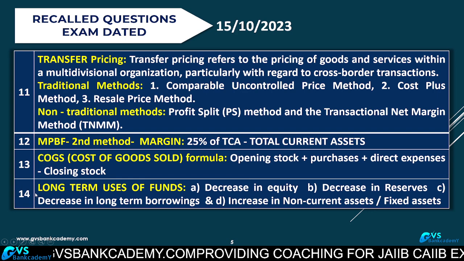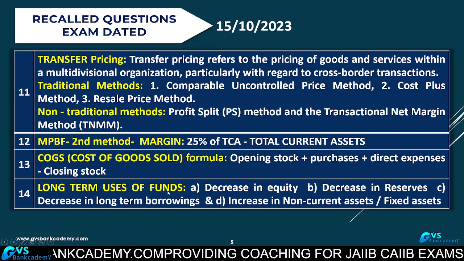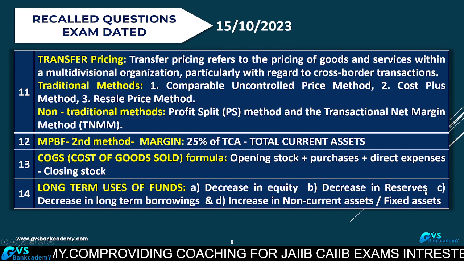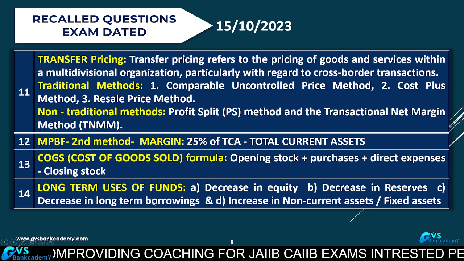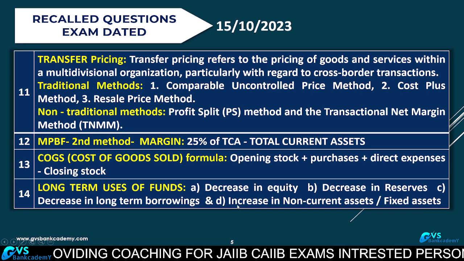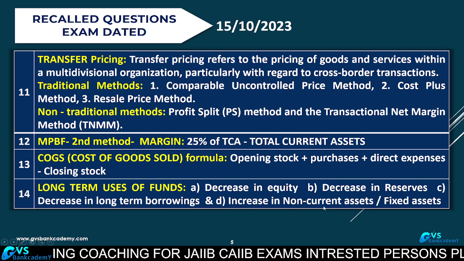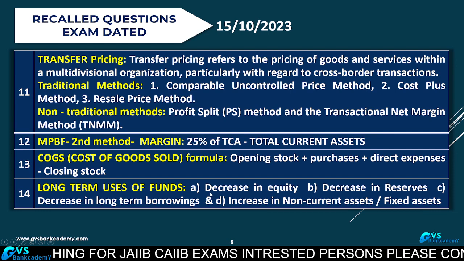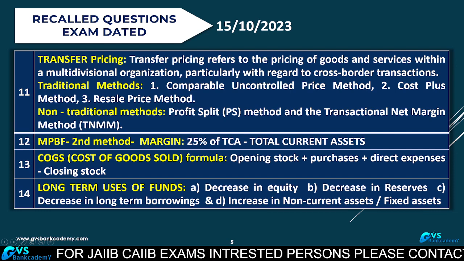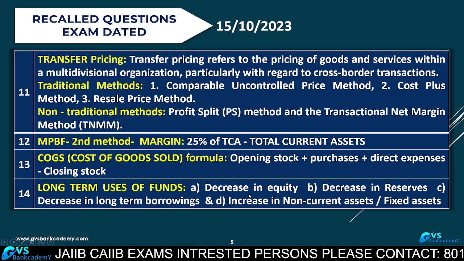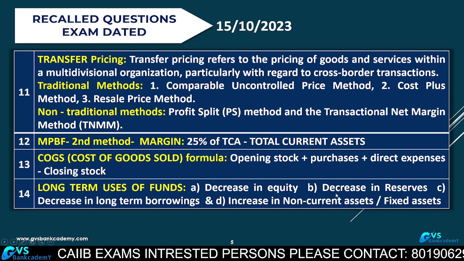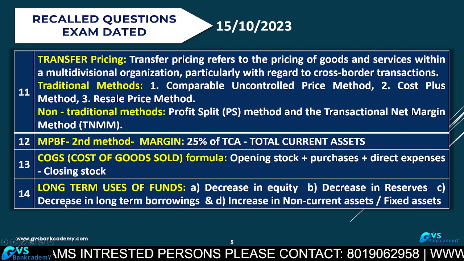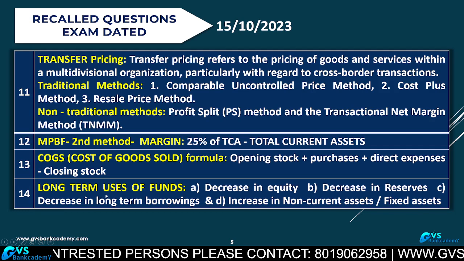Question 14, a difficult question: long-term uses of funds. Decrease in equity, decrease in reserves, decrease in long-term borrowings, increase in non-current assets and fixed assets are the long-term uses of funds. Decrease in equity means redemption of preference share capital. Decrease in reserves means the company has utilized some part of the reserves. Decrease in long-term borrowings means repayment of long-term borrowings. These are outflows of funds.